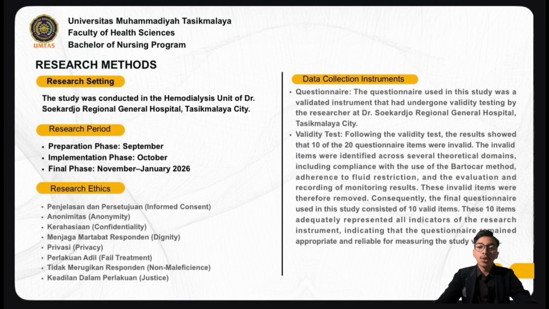Research ethics. First is informed consent. The second is autonomy. The third is confidentiality. The fourth is dignity, privacy, fair treatment, non-maleficence, and justice.